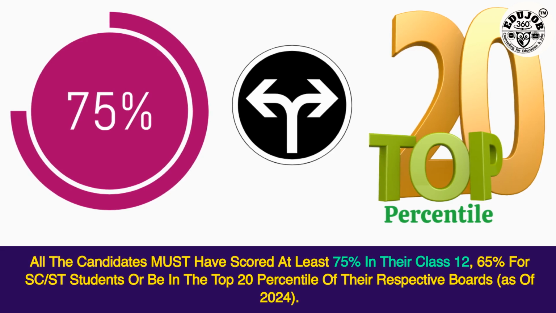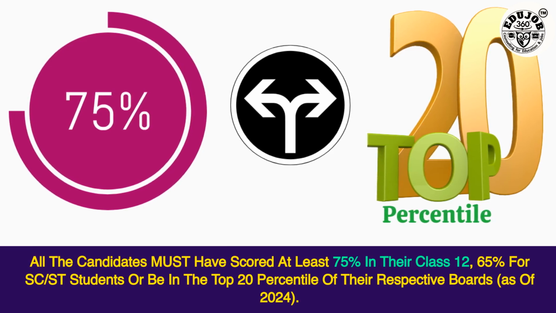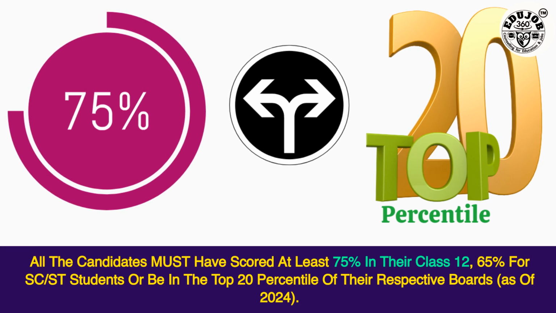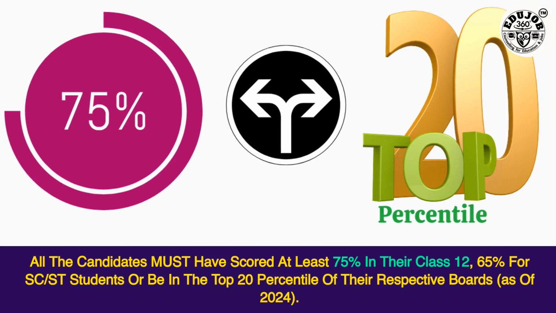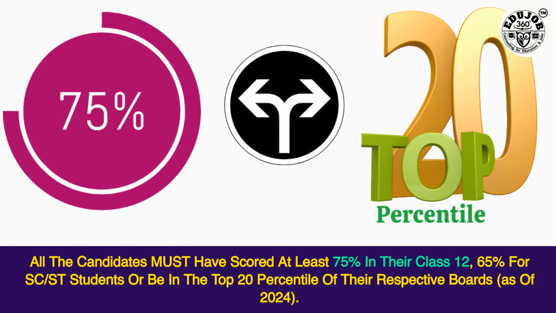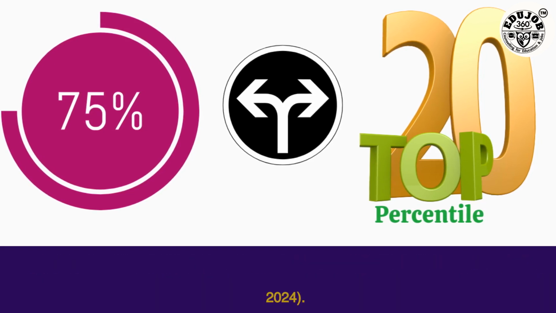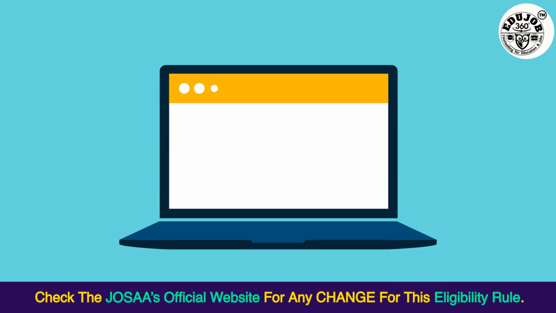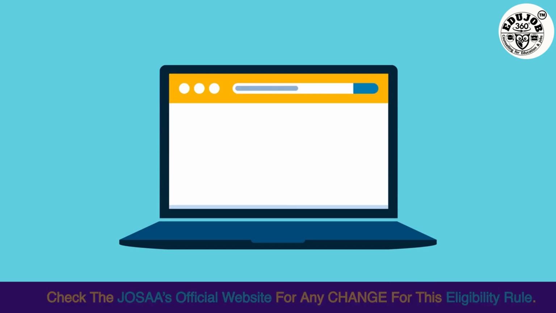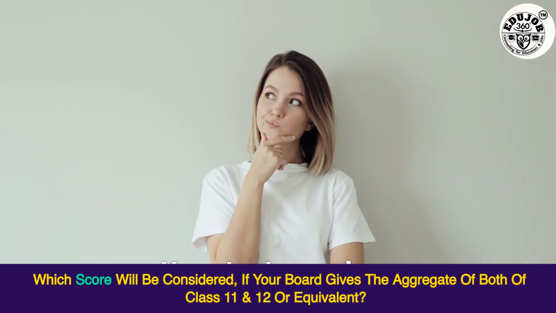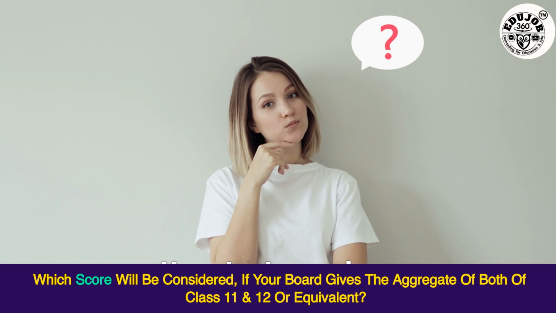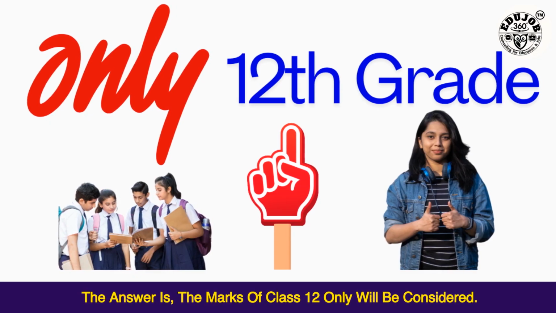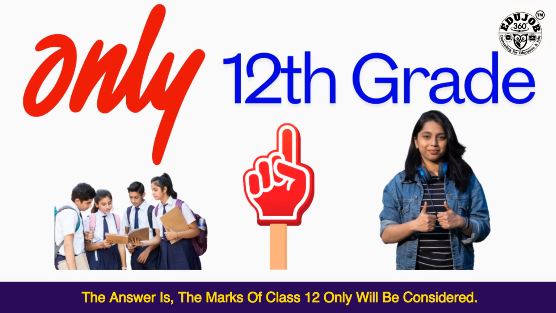All the candidates must have scored at least 75% in their Class 12, 65% for SC/ST students, or be in the top 20 percentile of their respective boards, as of 2024. Check the JoSAA's official website for any change to this eligibility rule. Which score will be considered if your board gives the aggregate of both Class 11 and 12 or equivalent? The answer is, the marks of Class 12 only will be considered.